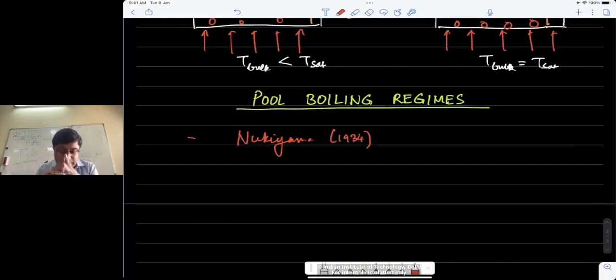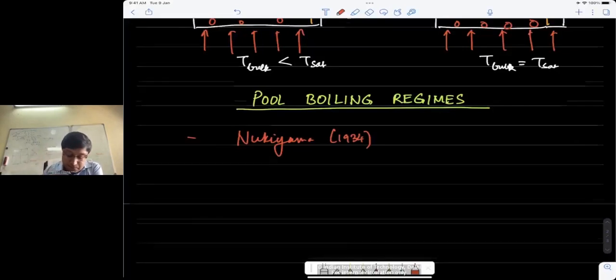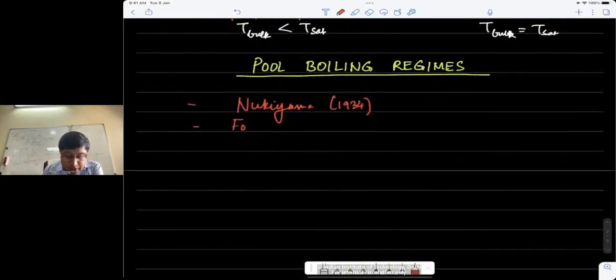What Nukiyama did was he had a pool of water, a tank, let's say a saucepan filled with water, and he inserted an electrically heated wire into the water. He passed a current through this wire, which was a metallic wire, either nichrome or platinum. What he observed was that as he kept supplying higher and higher current into the wire, the boiling mode kept changing. Based on this information, he classified the pool boiling process into four regimes.